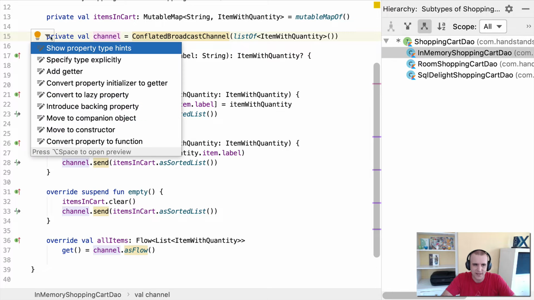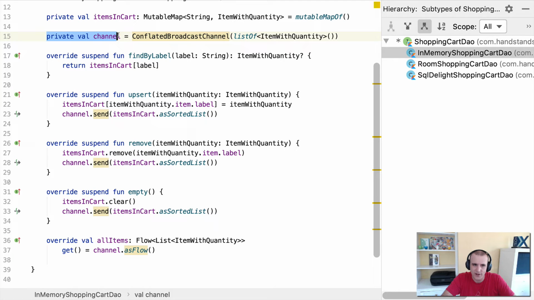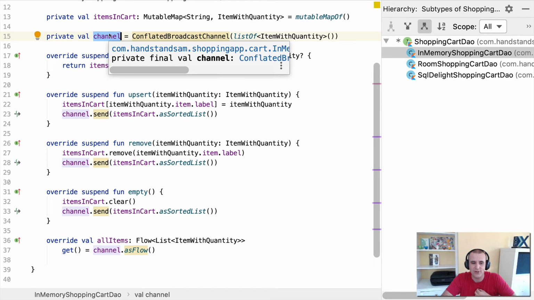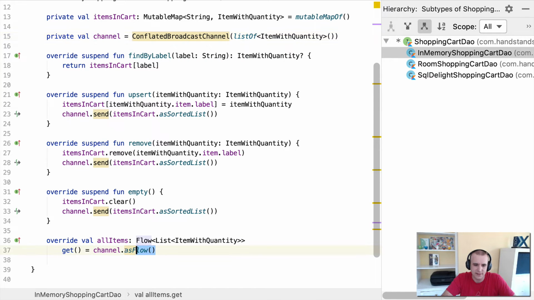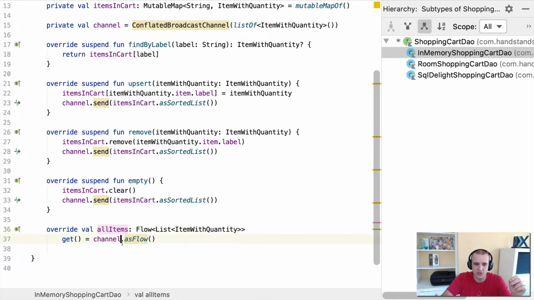Now, I did make this private because I did a little bit of migration to Flow. As was said, you don't really want to expose these. I had originally, but since I updated this, I now override that initial interface, and I expose a channel as Flow. This is an operator they give us so that people can subscribe to it as a Flow itself and use all the operators with it. So yeah, underneath the hood, it's using a channel.